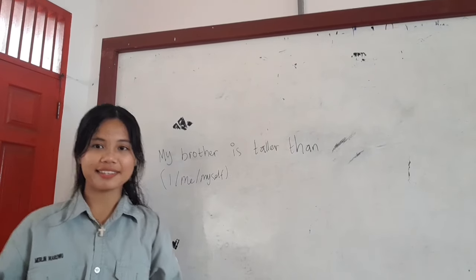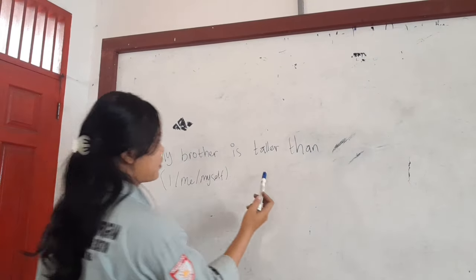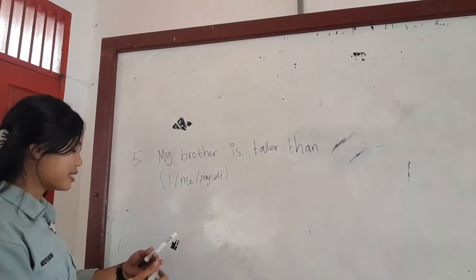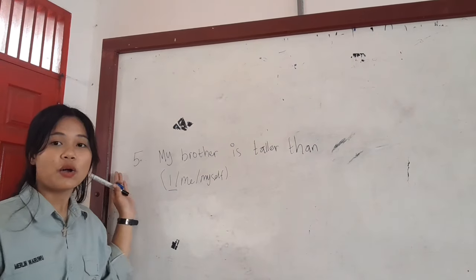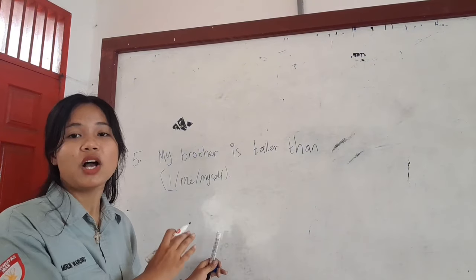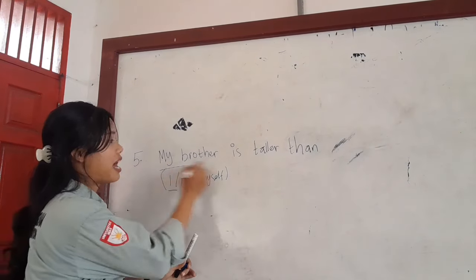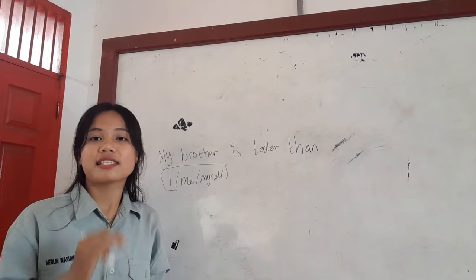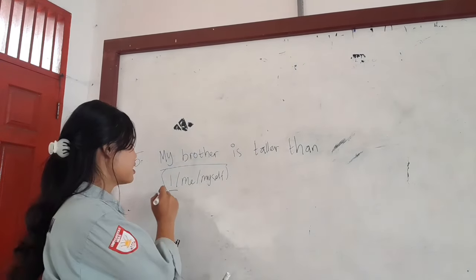The fifth exercise: my brother is taller than I, me, myself. The correct answer here is I. Why I? Because the sentence is a comparison with an implied verb: my brother is taller than I am. Therefore, the subject pronoun I is correct.